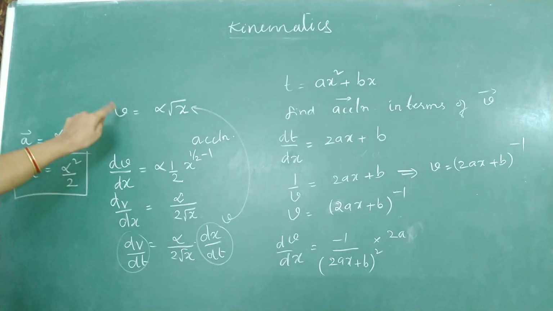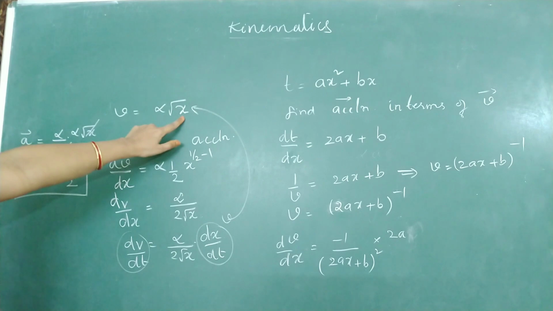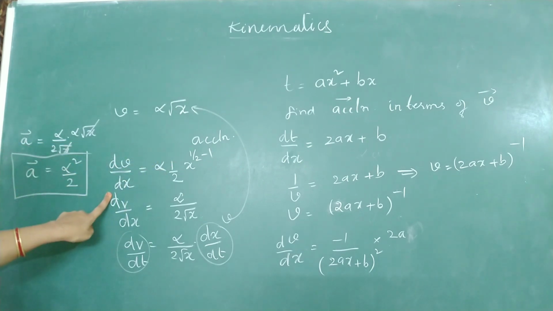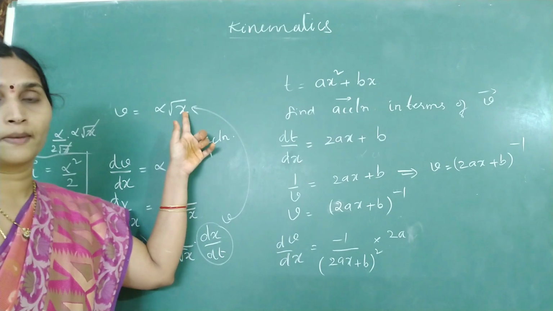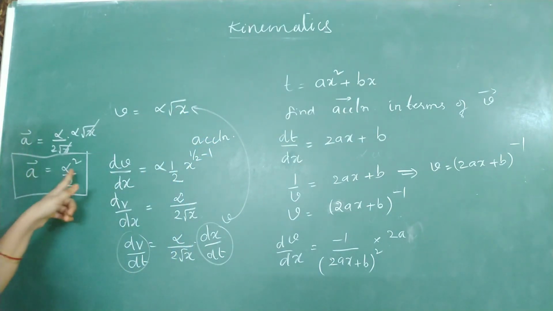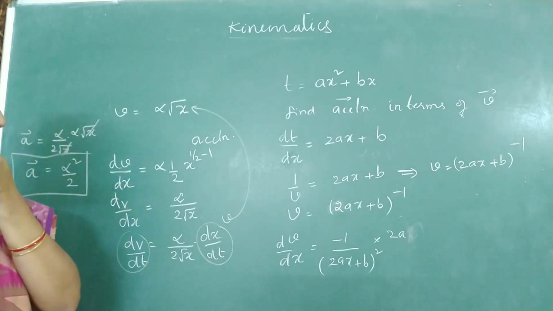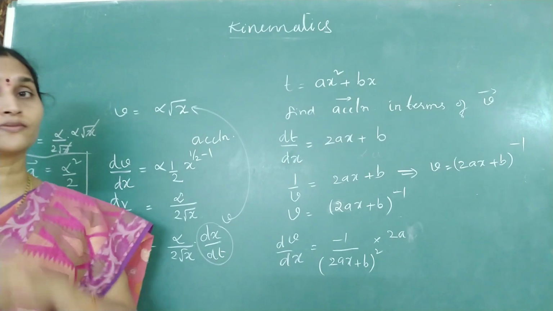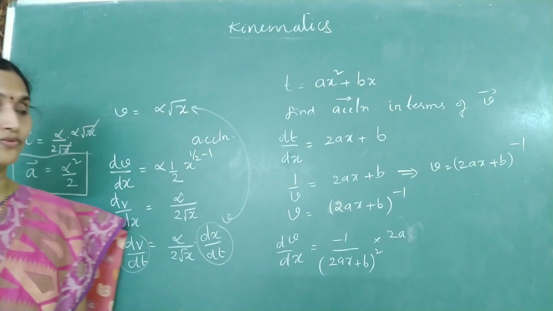But here the question is, velocity is a function of x. So whenever you get v as a function of x, we can differentiate v with respect to x. For the same question, they may even ask you to find an expression for x as a function of time. Here we have got acceleration in terms of alpha. But in the same question, if they ask you to find the position of the particle as a function of time for the given expression, how can we find the position as a function of time?